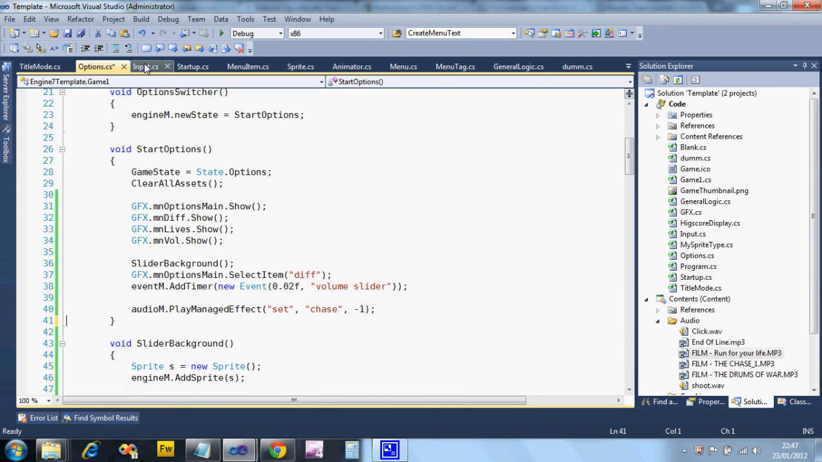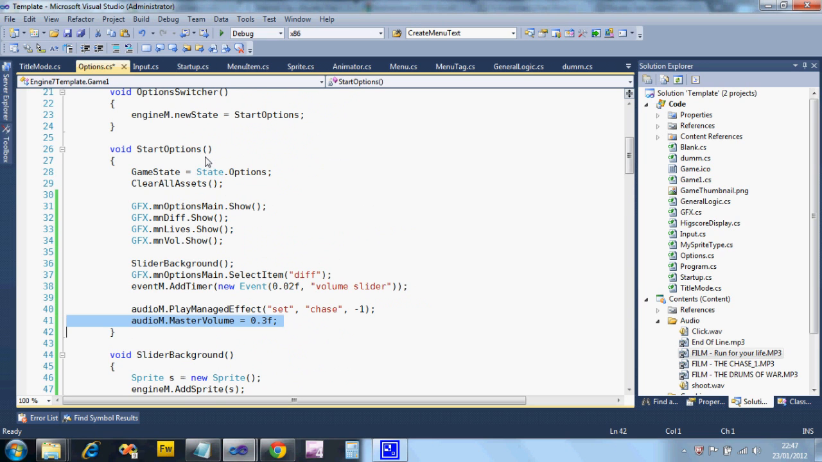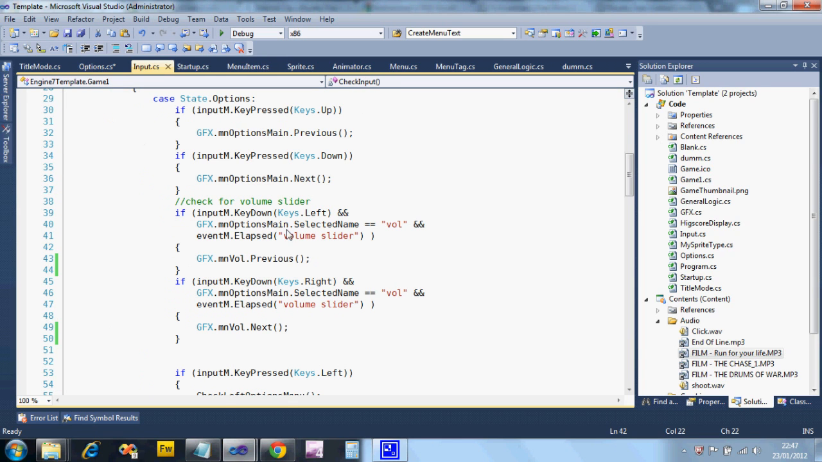Let's go to the input code for this, and here's my slider code. I'm assuming you've got a slider for this to work. If you don't have a slider and you just want to set the volume, just do it like that. Just set the master volume. All sound effects that are either playing or will be played later will take up that volume. So it's a dynamic change. But I'm not going to do that. I'm going to set this using my slider input.